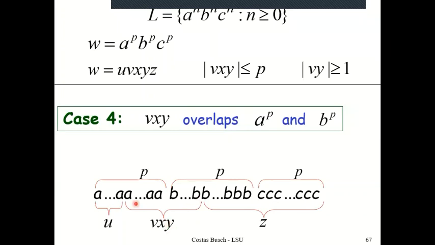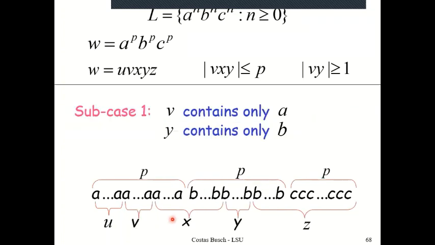Well, with this assumption, there are two subcases, and those two subcases can be that V is composed only of A's and Y is composed only of B's. Since I said that VXY includes both A's and B's, I can have this possibility that V consists only of A's and Y consists only of B's.